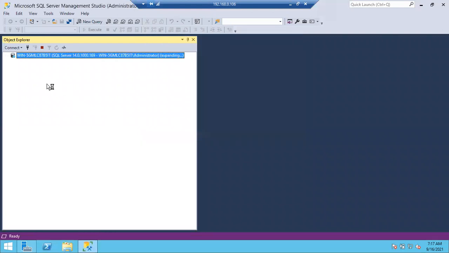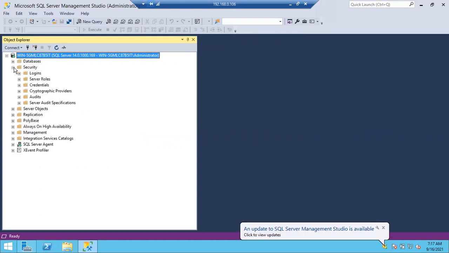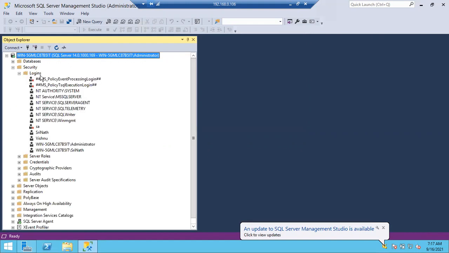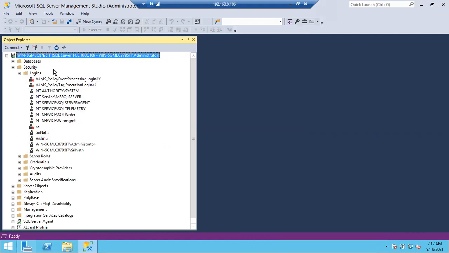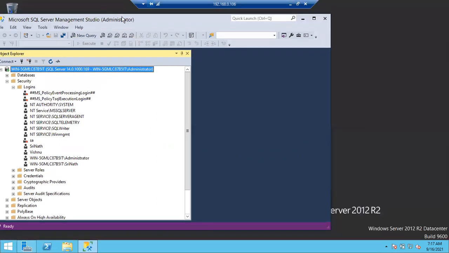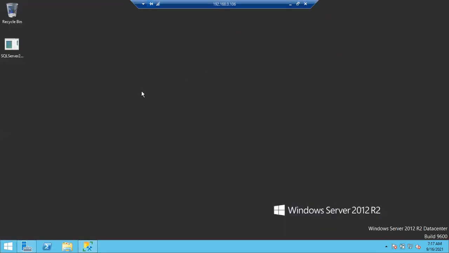Okay, so as we have already discussed, who can connect to this SQL server? Members of this logins list only can connect to my SQL server. Okay, not other people. Don't think like everyone who can log into this Windows machine can connect to my SQL server. No. Okay, a lot of people can log into this Windows machine.